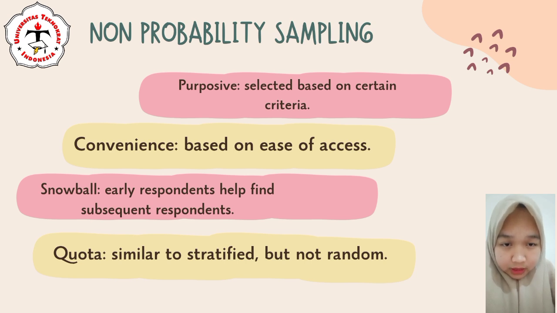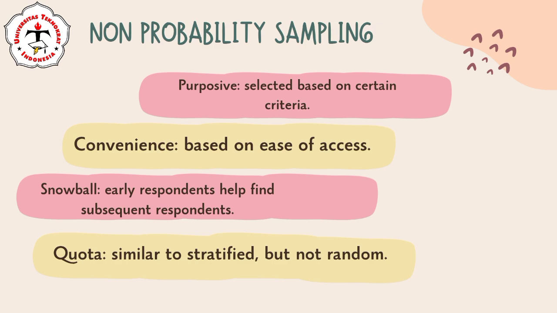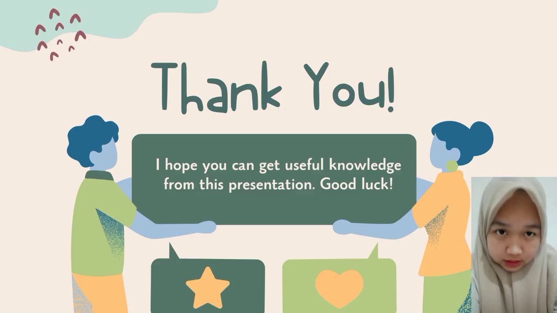Snowball sampling involves early respondents recommending subsequent respondents, while quota sampling is similar to stratified sampling but the selection is not done randomly. Okay, that's all my presentation.